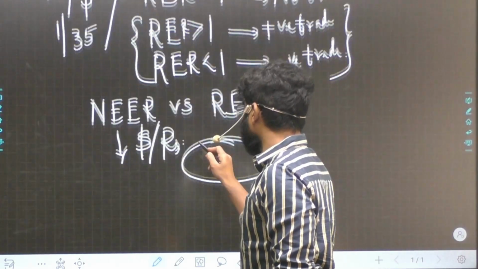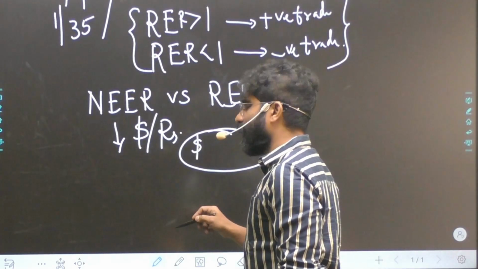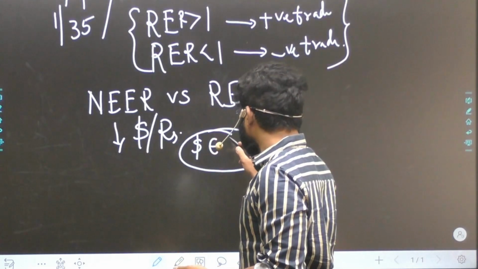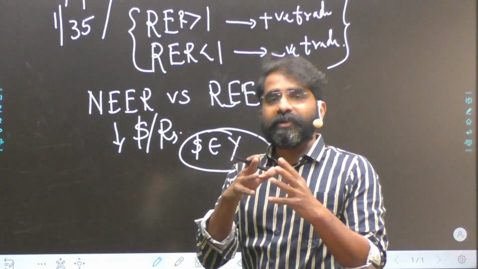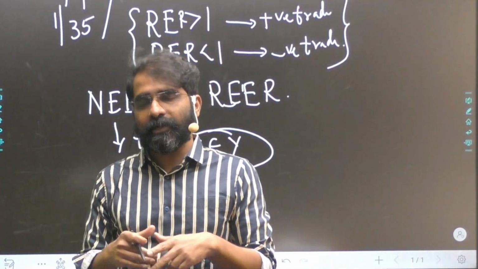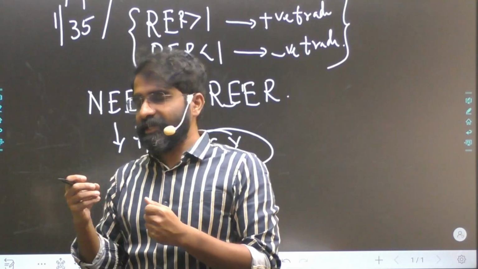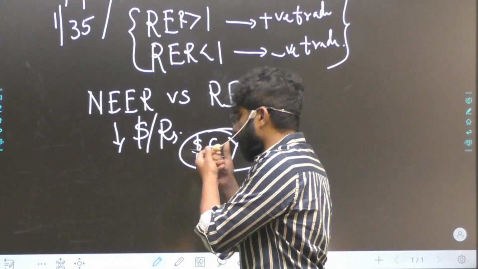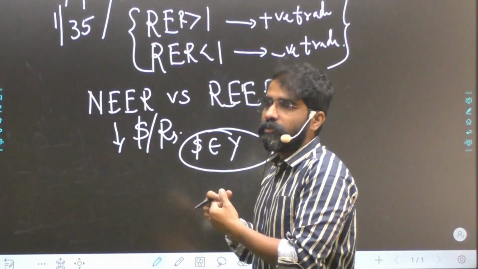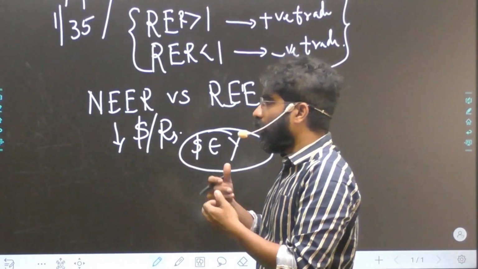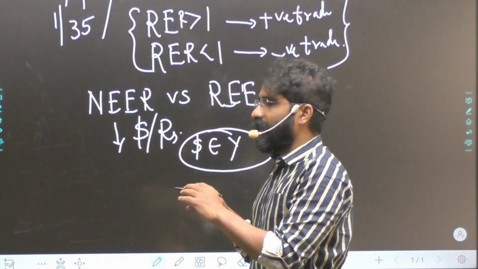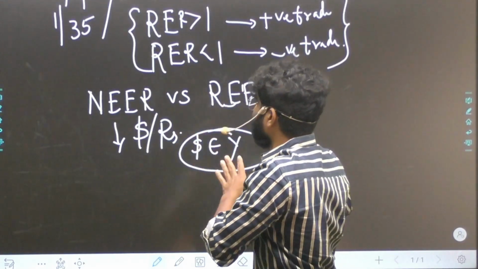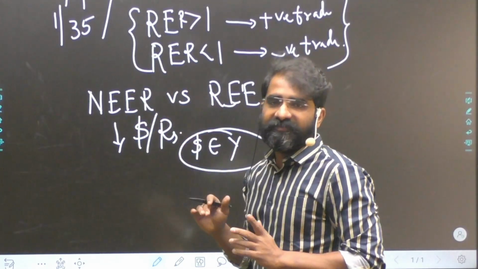Let's say India does 50% of its trade with the US, 30% with euros, 10% with yuan, with 6 trading partners in all. Then 50% weightage will be given to dollar, 30% to euros, 10% to yuan. So when I'm comparing India's currency with a basket of currencies, we use the terms real effective exchange rate and nominal effective exchange rate.